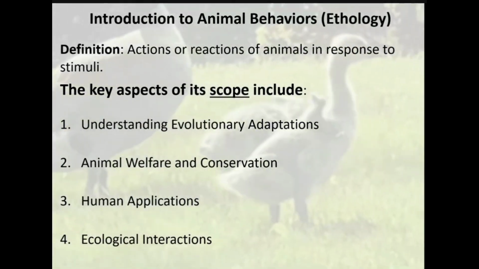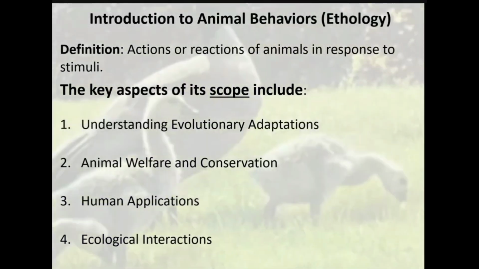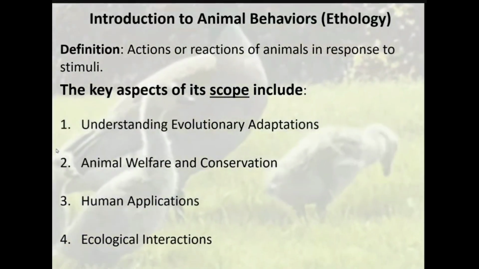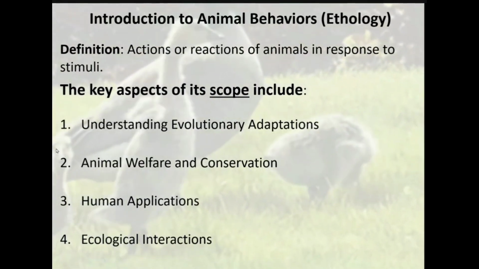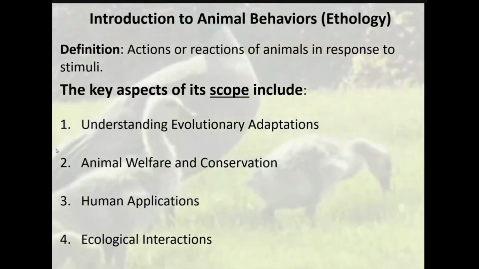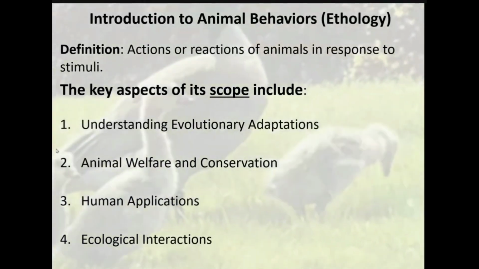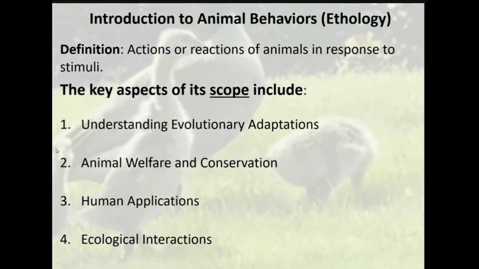Scope of animal behavior. The study of animal behavior is interdisciplinary. It is an interdisciplinary field that connects biology, psychology, ecology, and environmental science. The key aspects of scope include understanding evolutionary adaptation. What does it mean?